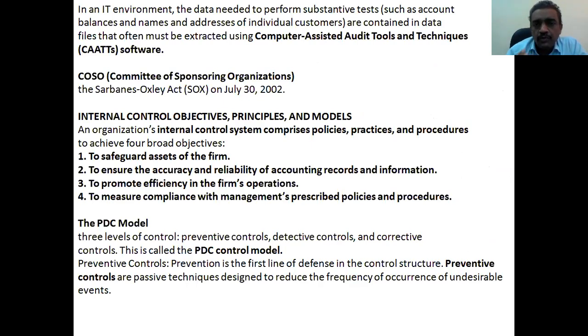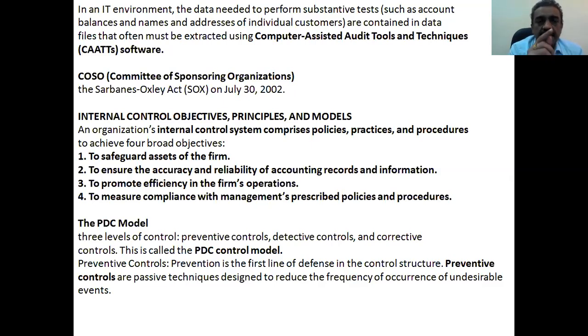Data is needed to perform the substantive tests, like the account balances, individual customers, and other data. This is a huge and difficult process, so those processes are going to be handled with computer aided audit tools and techniques. This is an important question for the final exam and midterm.